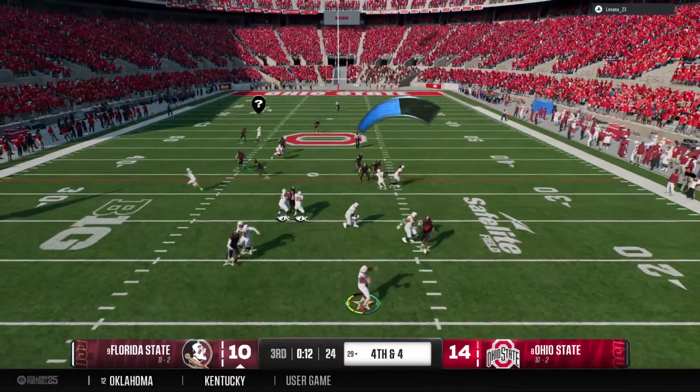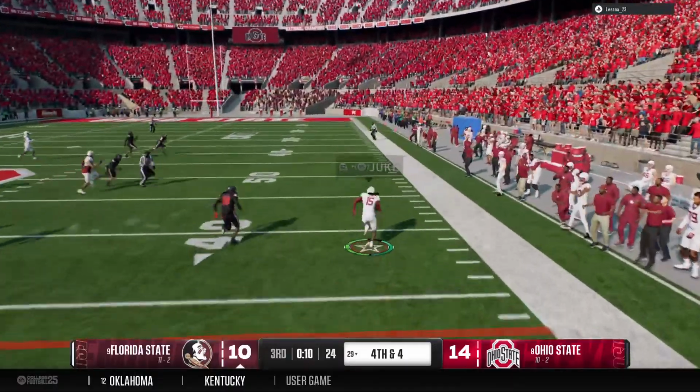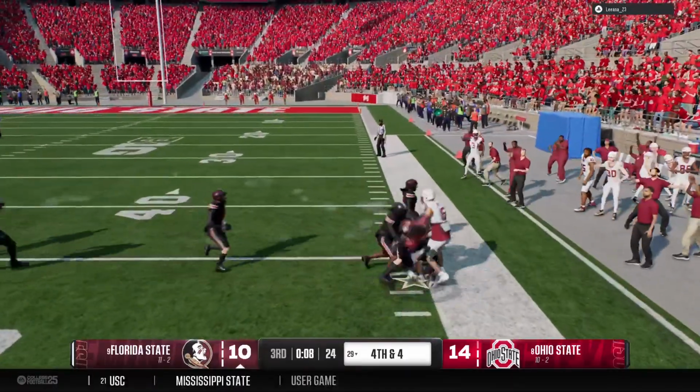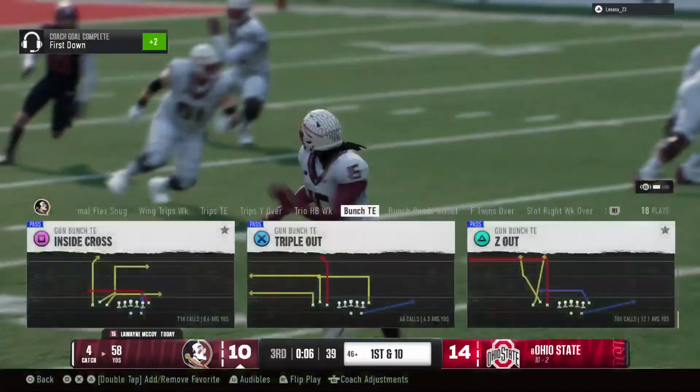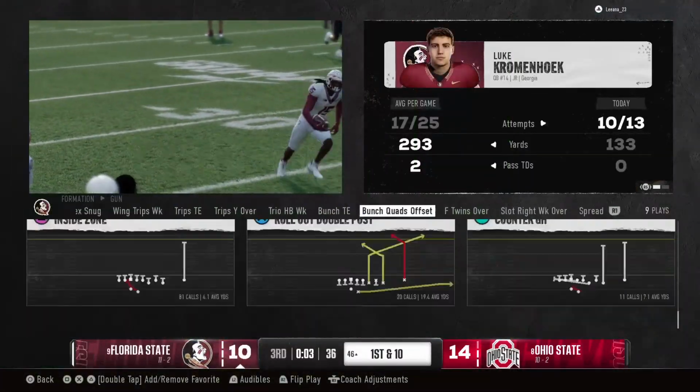Curious to see what they do now here on this fourth and short. That's reeled in. It's McCoy. They've got him, but they convert on fourth down, and the drive keeps going.